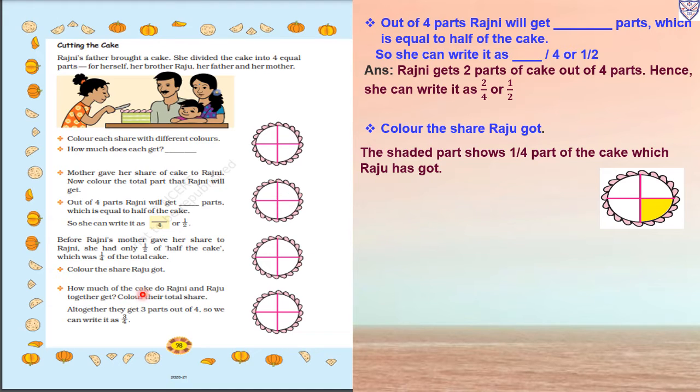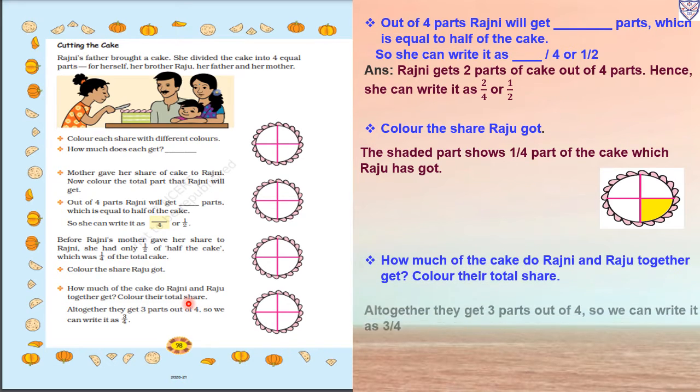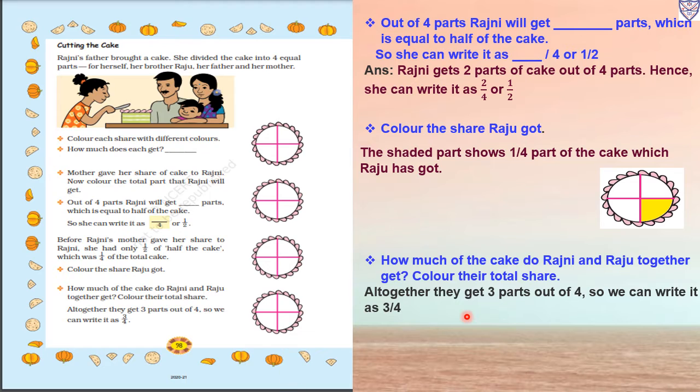How much of the cake do Rajni and Raju together get? Color their total shares. So how much will both get now? Altogether they get 3 parts out of 4. So we can write it as 3 upon 4. Already Rajni has half part of the cake, that is 2 parts, and Raju has 1 part of the cake, that is 1, 2, 3. So 3 parts out of 4. So in fraction we will write 3 upon 4.